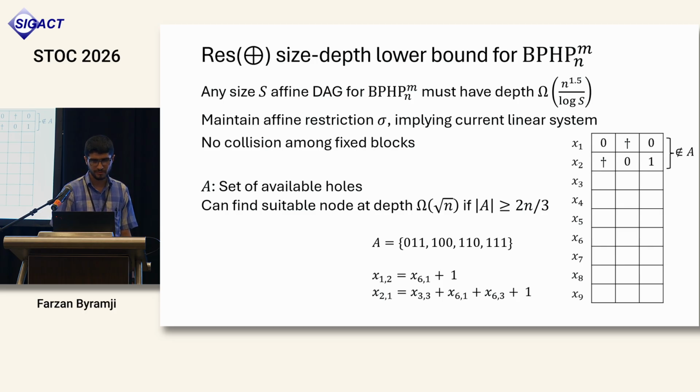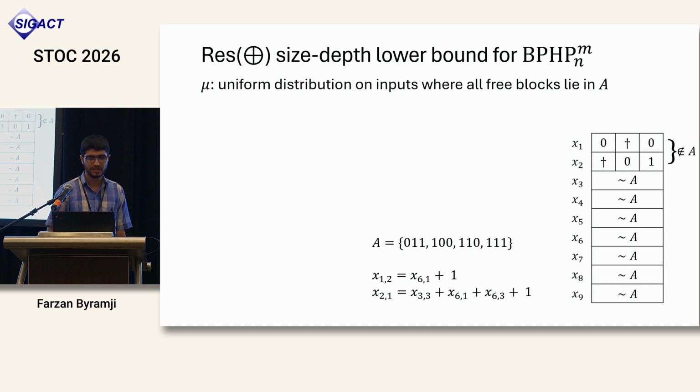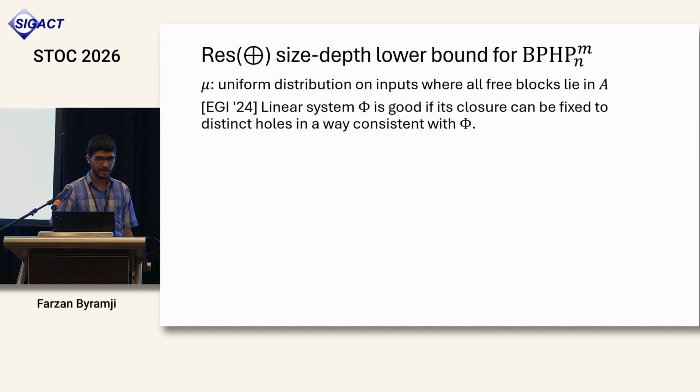For doing this, we want some hard distribution of inputs that are consistent with the current affine restriction. The hard distribution is simply the uniform distribution on inputs where all the free blocks lie in A. Note that for such an input, the only possible collisions are the ones among the free blocks, and so we can essentially forget about the fixed blocks completely. We also need some hardness condition to say that the new node we have reached, the corresponding linear system, is qualitatively hard in some sense.